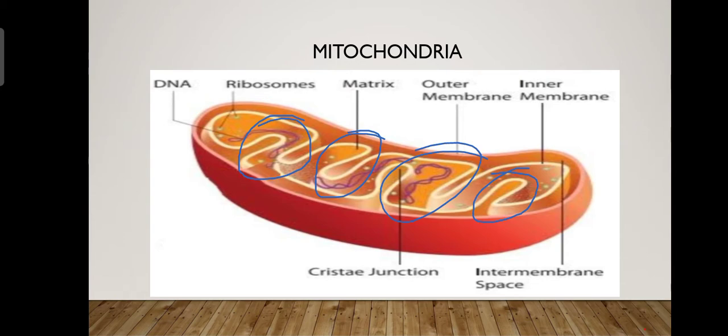ATP is also known as the energy currency of the cell. Currency, you know, when there is a requirement, you can give money for that purpose. Same with ATP. Whenever there is a need of energy, ATP is released. Mitochondria release ATP, so it is known as the energy currency of the cell.